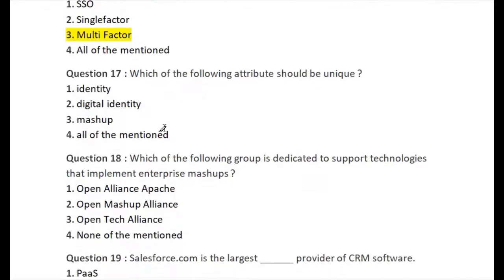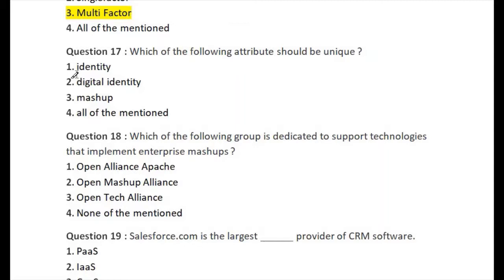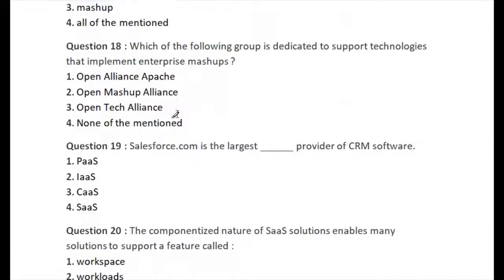Let's go for question number 17. Which of the following attributes should be unique? First one is identity, second one is digital identity, third one is markup, and fourth one is all of the mentioned. So the right answer of question number 17 is option number 2, digital identity. This is the right answer of question number 17.